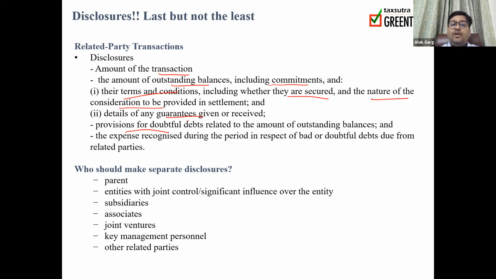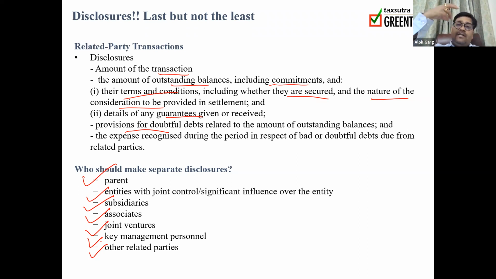Who should make separate disclosure? The parent is required to make a separate disclosure, and also entities with joint control or significant influence, subsidiaries, associates, JVs, KMPs, and other related parties. If you are preparing the disclosure of related party transactions, you have to bifurcate the disclosure into multiple categories according to the relationship. So one is parent, then entities with joint control or significant influence.